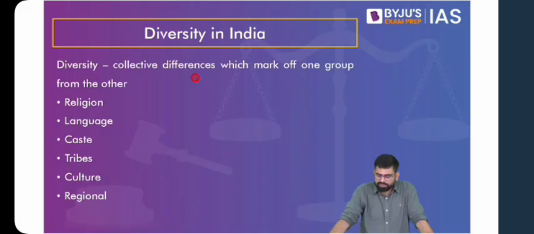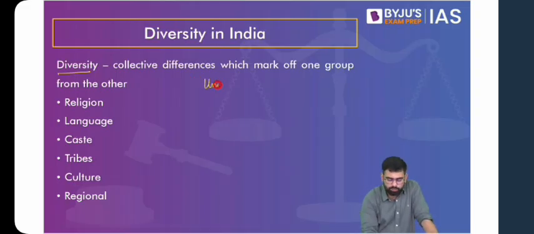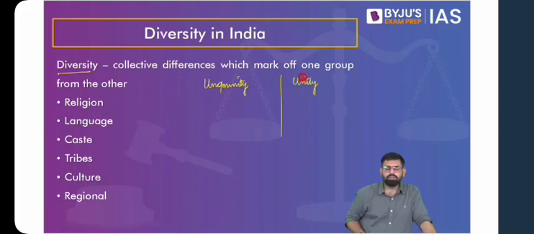And if you have any questions so far, please let me know from the previous things that we have discussed, that is family and marriage. So starting with diversity in India, the first thing that we have to understand is what is diversity. Along with it, we'll try to understand what is uniformity and also what is unity. So we'll understand these things and then we'll proceed with this.